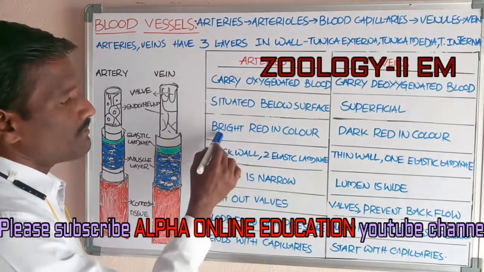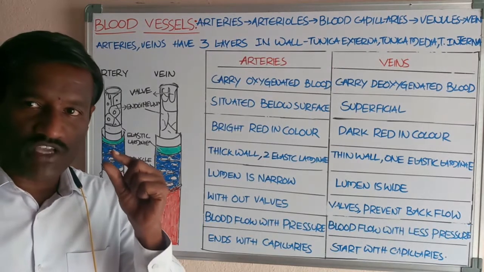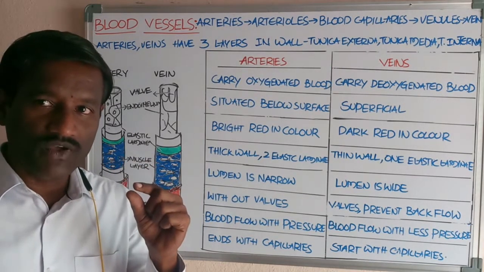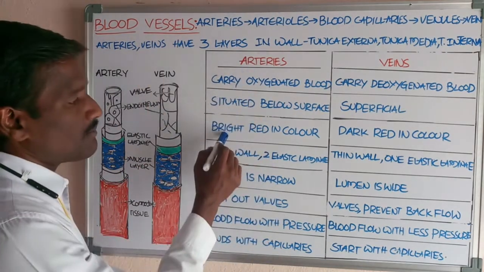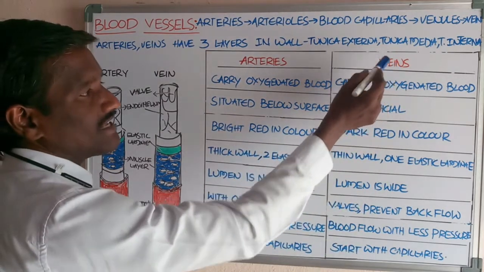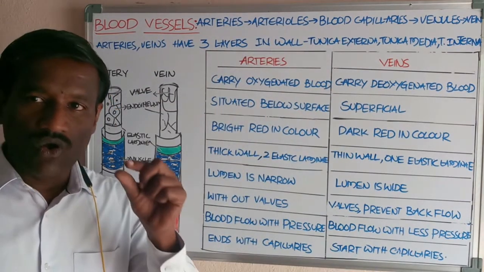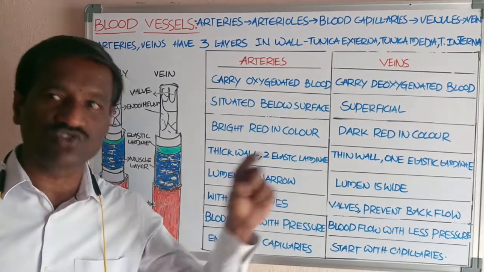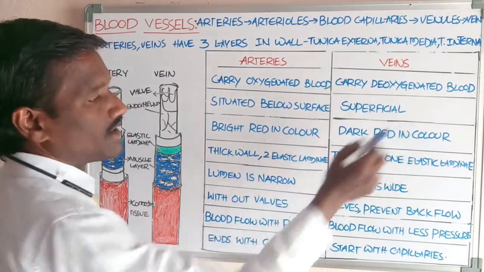Arteries are bright red in color because of the large amount of oxygen in the blood that flows through their lumen. Veins carry deoxygenated blood towards the heart, so with a low amount of oxygen in the blood flowing through their lumen, they appear dark red in color.